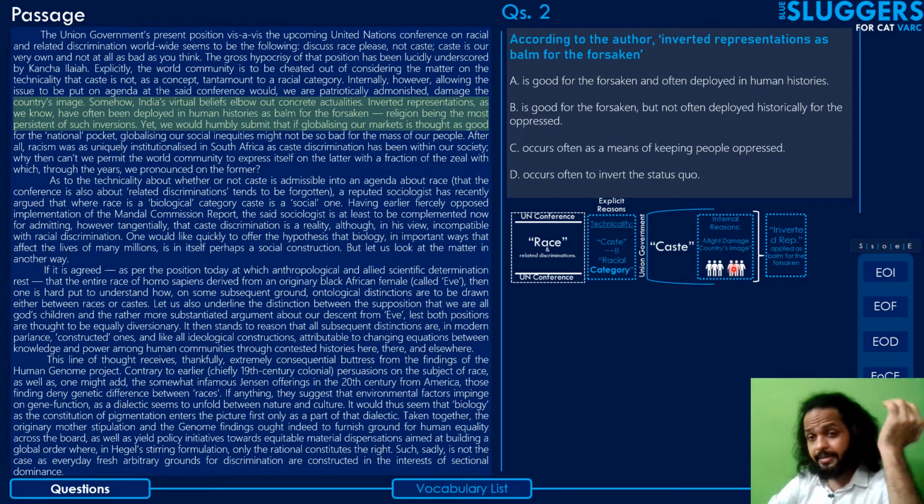So it might damage your country's image, and that's the reason why it's for your own good that we are not doing it.